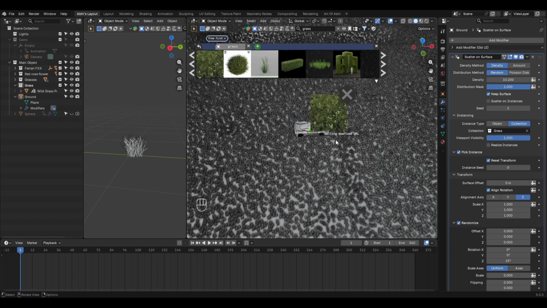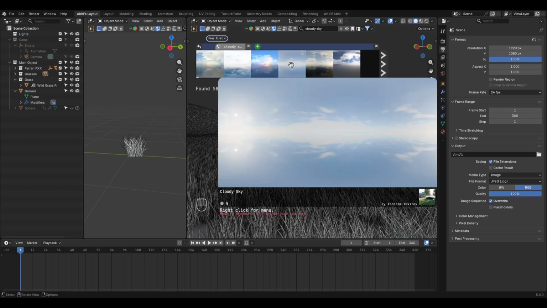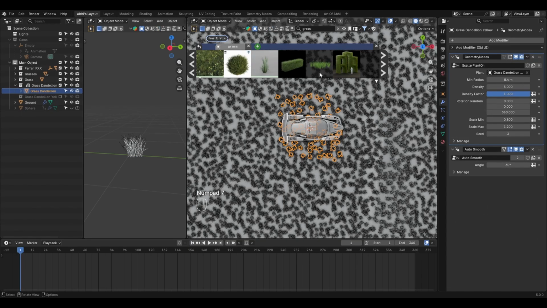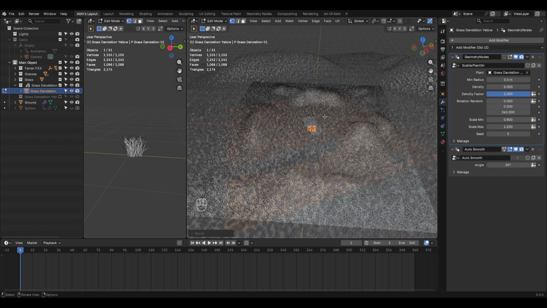Click on it, wait a few seconds for it to download into the viewport. Then go to the HDRI search and search for Cloudy Sky HDRI. Click on it to add it to your scene. After that, select this dandelion plane, move into the edit mode and scale it around this size to cover the scene like this.